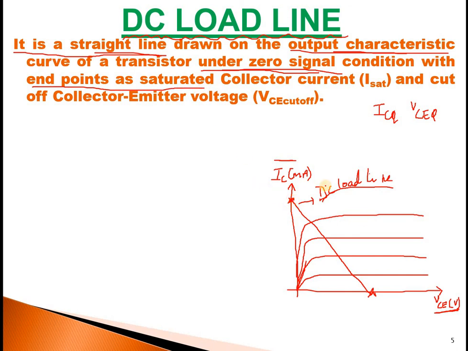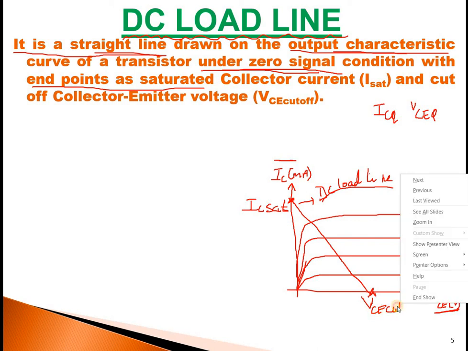I will get this point and this point. You could notice this is the maximum position, so I can call it the IC saturation point. That is, the maximum current will be obtained in the saturation region. Again, this is called VCE cutoff.